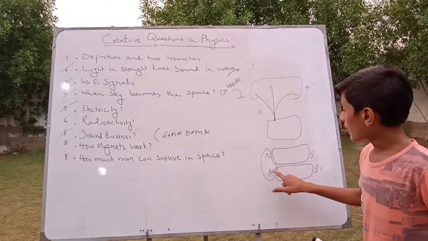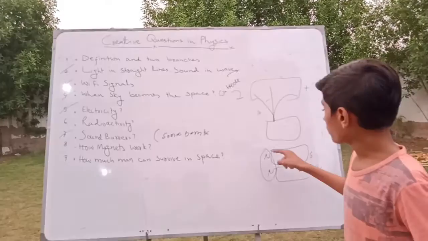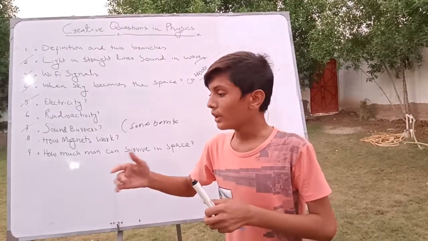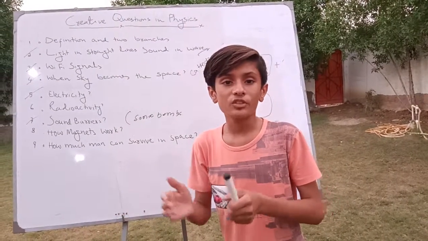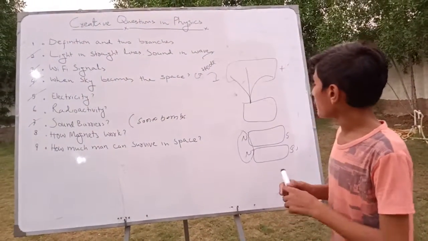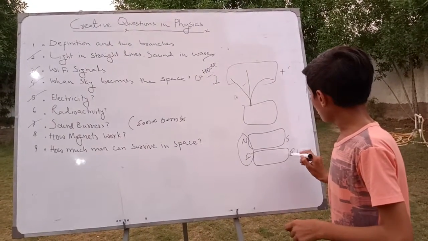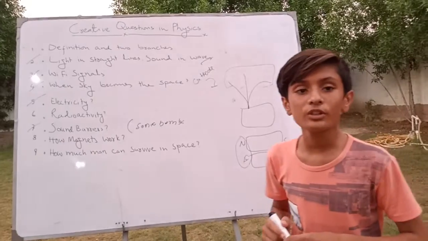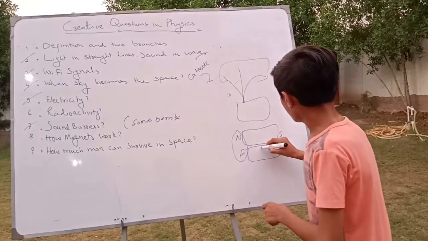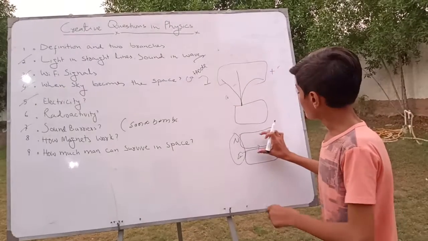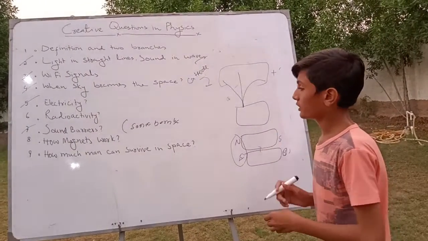So when I bring the north pole near the north pole of another magnet, it pushes it away. And when I bring the south pole and north pole in opposite directions, they attract each other. They meet, and they join together.